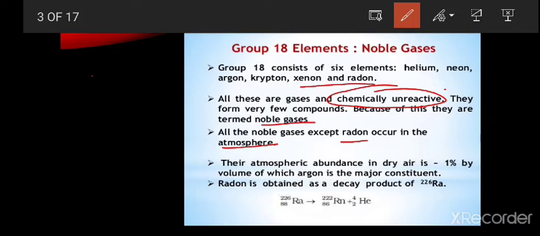Argon is the most abundant, and its atmospheric abundance in dry air is about 1% by volume. Radon is obtained as a radioactive decay product of radium-226. Here alpha decay takes place, and as a result we get radon, a radioactive element, along with one alpha particle.